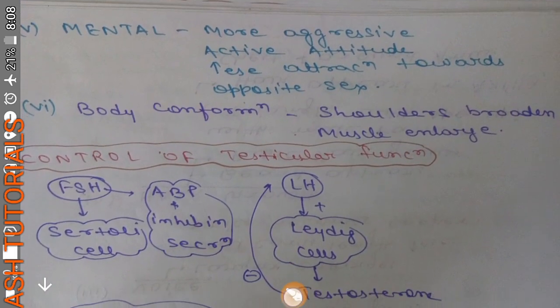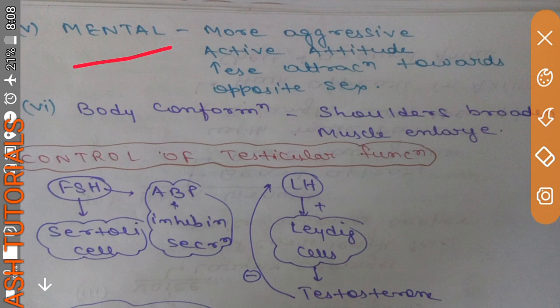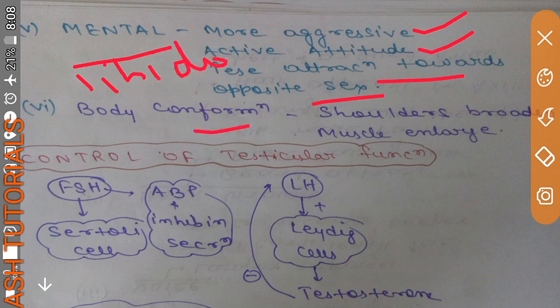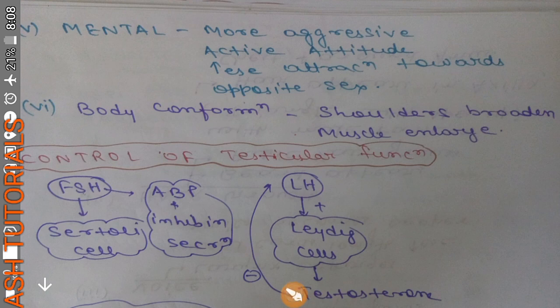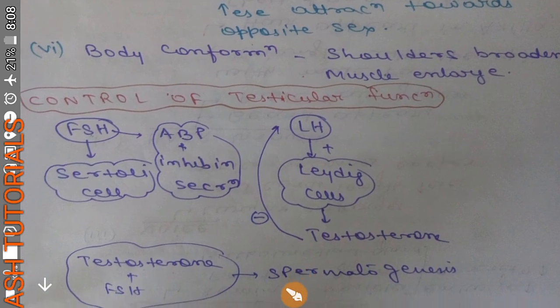Now coming to the mental effects of testosterone, that is, on the brain. It makes us more aggressive and gives an active attitude. It also increases attraction towards the opposite sex, which is known as libido. And body conformation: it generally broadens our shoulders and enlarges our muscles, masculine growth of the muscles. So these are all the actions of testosterone: the external genitalia, internal genitalia, voice, hair, mental effects and body conformation.